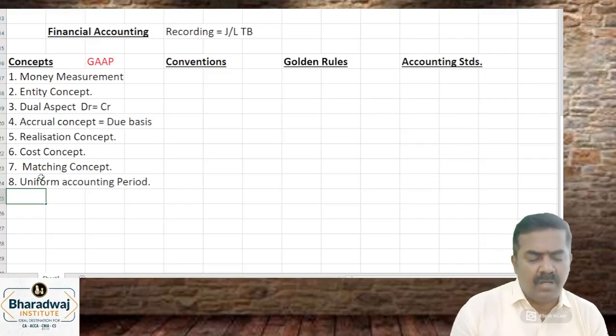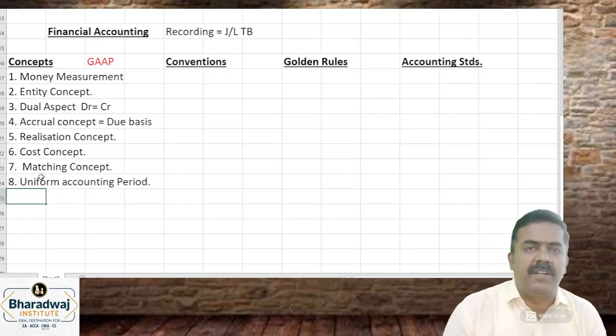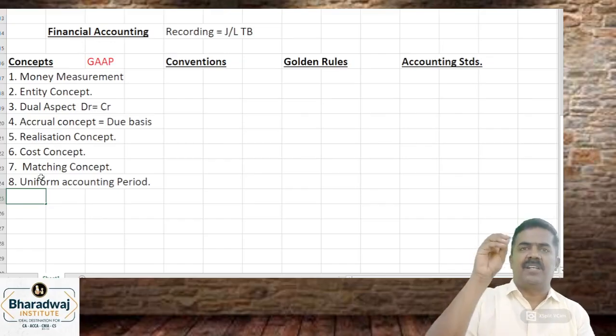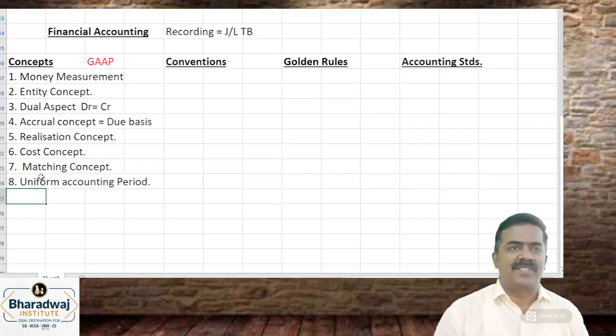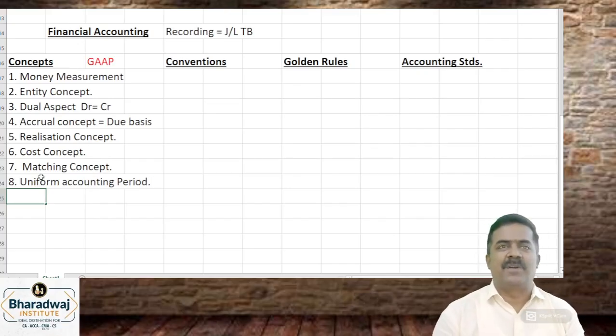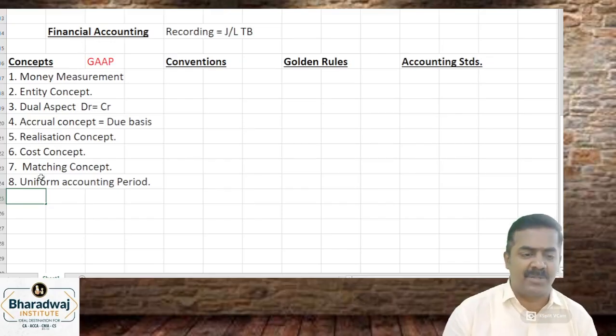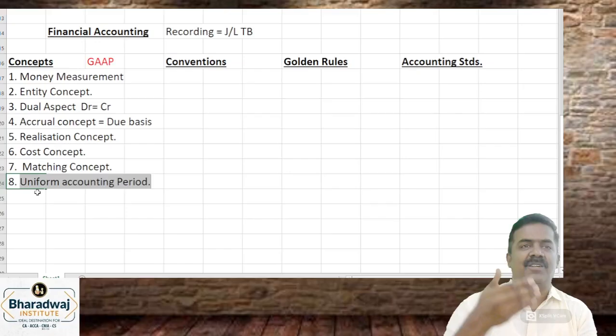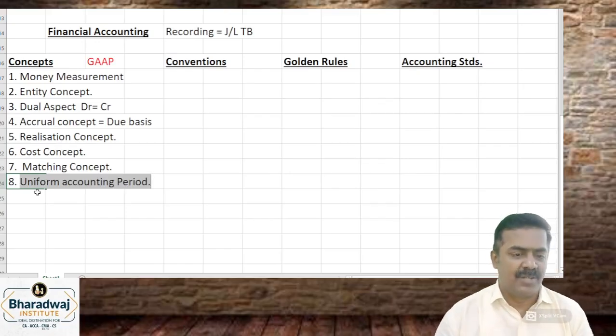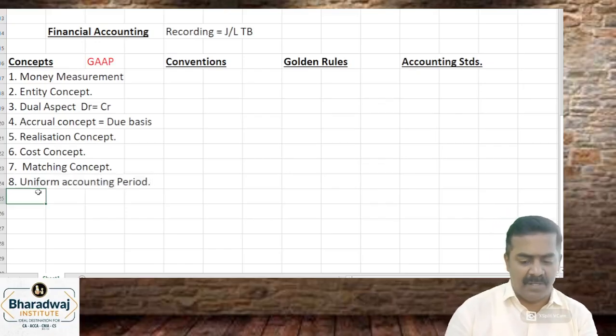So, can you keep changing the accounting period? For example, first year I prepare from January to December. Second year I shift to April to March. Next year, September to October. Can I keep changing the accounting period? No. Maintain uniform accounting period. When you change the accounting period, you cannot do comparison. What was the profit of last year? You cannot compare current year and next year. So maintain what? Uniform accounting period.